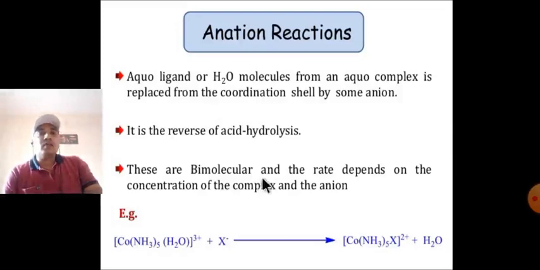These reactions are bimolecular and the rate depends on the concentration of the complex and the anion ligand. In the actual reaction, aqua pentamine cobalt 3 reacts with X minus, and the water molecule is replaced by the anionic ligand, that is X.